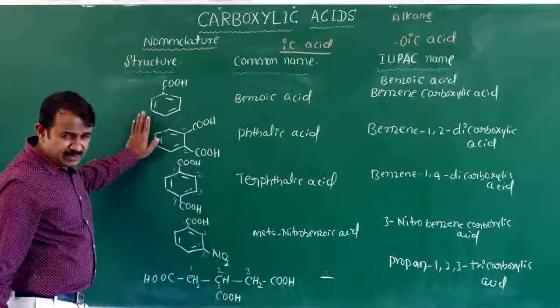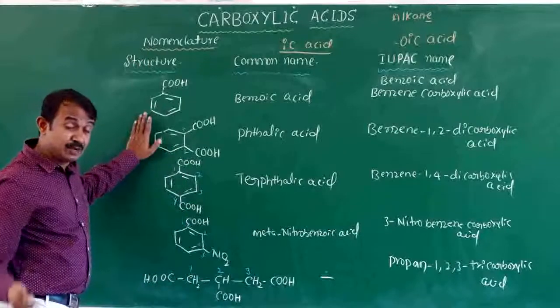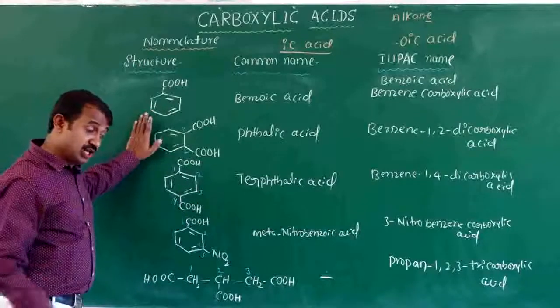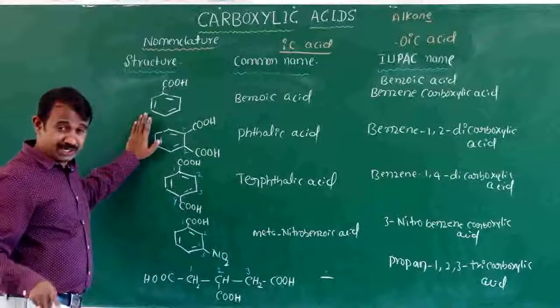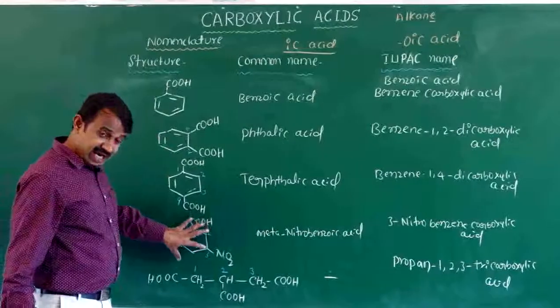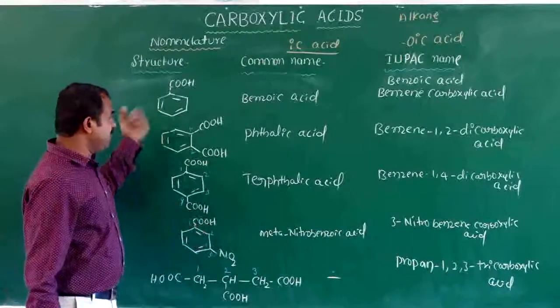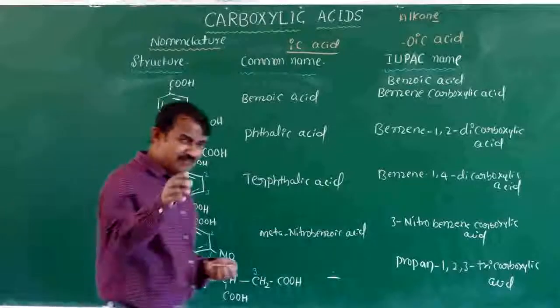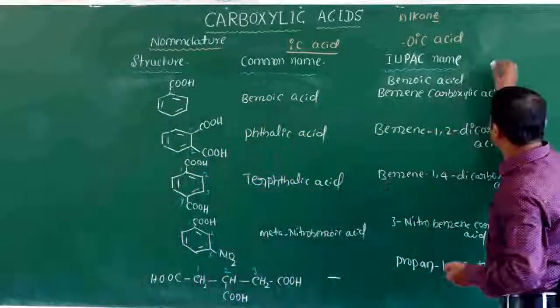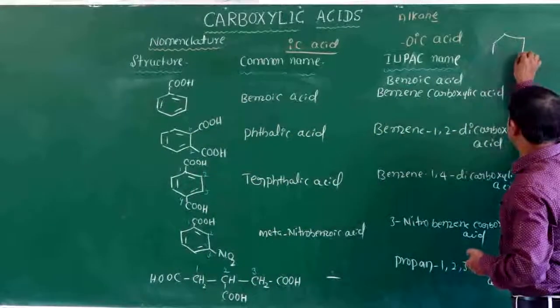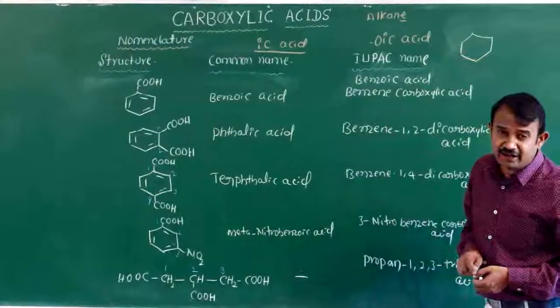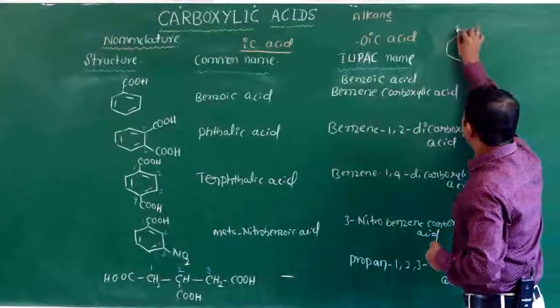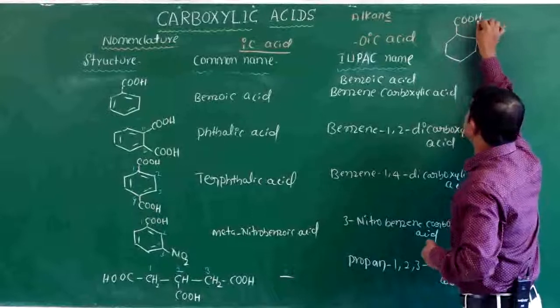If the aromatic position is there, we already discussed it in the previous year's nomenclature of organic compounds: ortho, meta, para. This is a meta orientation. Sometimes in some organic compounds, this is not a benzene ring, this is a cyclohexane, and here a carboxylic acid is there.